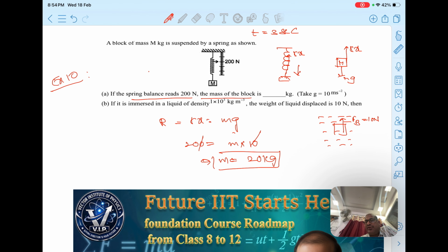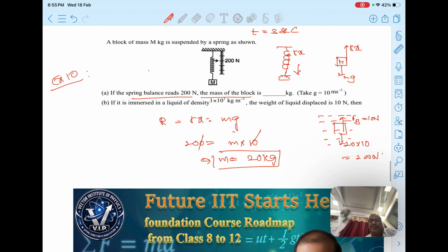Students, remember, again in fluids we'll talk. Okay, and actually its weight how much? 20 kilogram weight. So 20 kilogram means 20 into g, right? So 200 newtons. The question might be what is the new reading. So now new reading how much? Now you can see 200 newton downward should act, but decreasing by a factor of 10 newton.